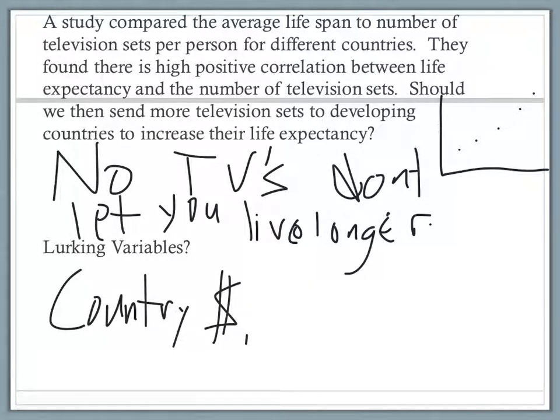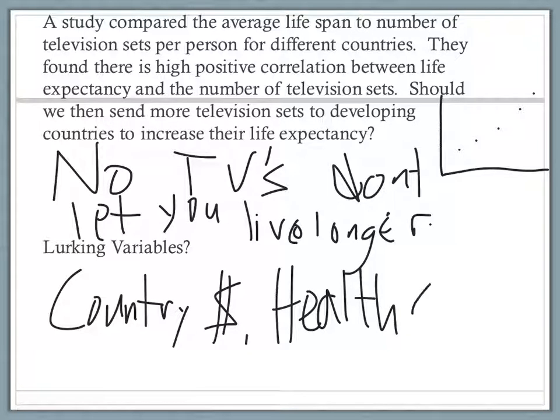Some other lurking variables might be healthcare, or access to healthcare. The number of hospitals or places that they can get help if they're sick, that's a variable that we didn't look at, but it will definitely change our outcomes or explain our correlation. Those are to name a few. There are some other ones. Lurking variables are just things that might change your data that we didn't look at in our study.